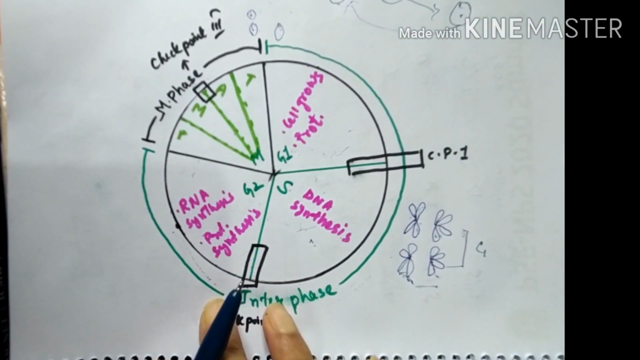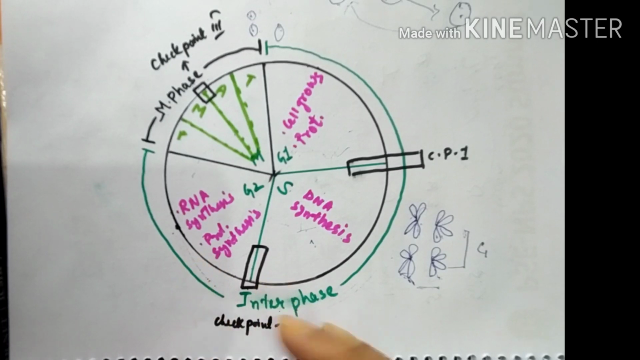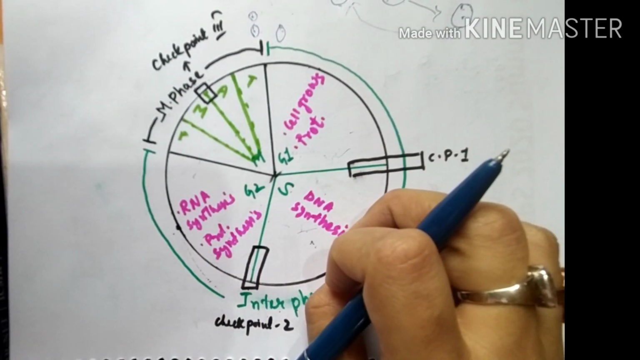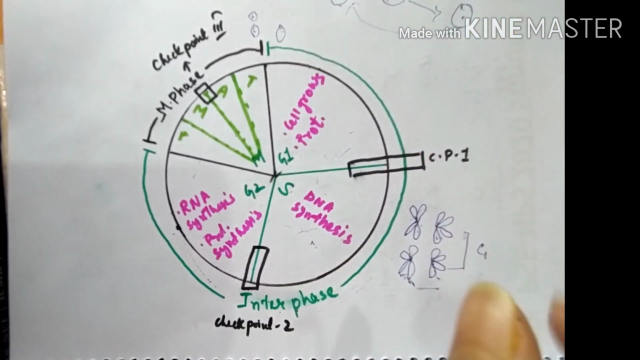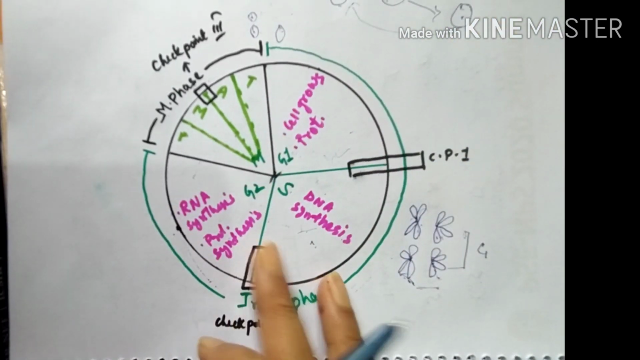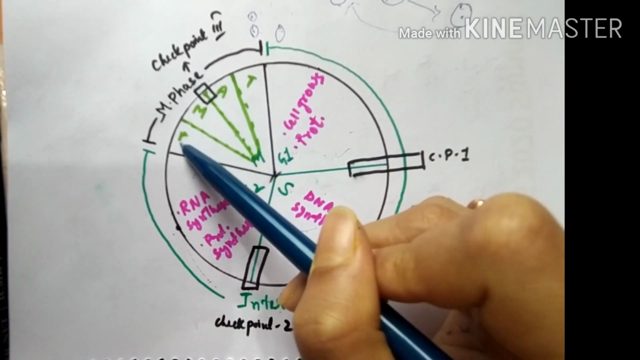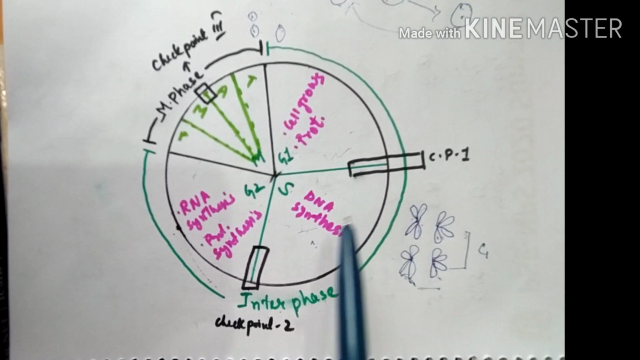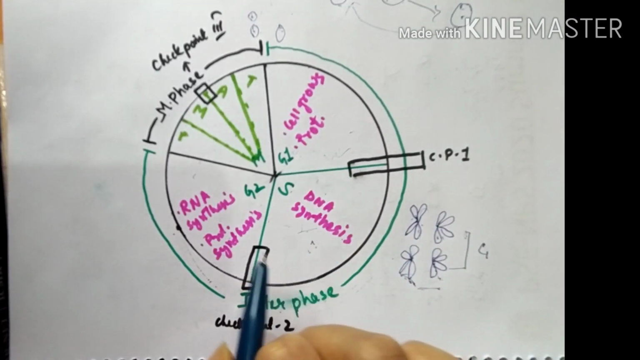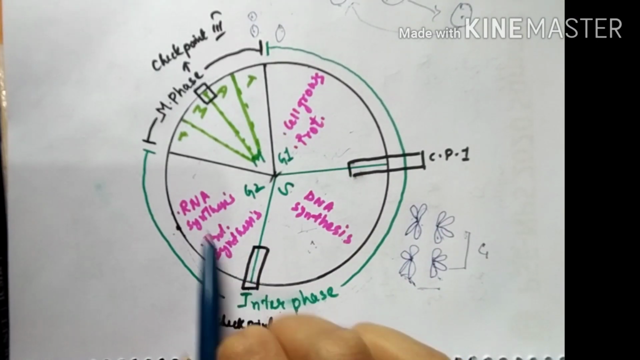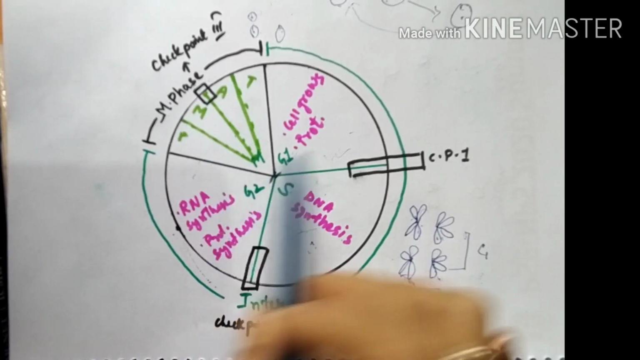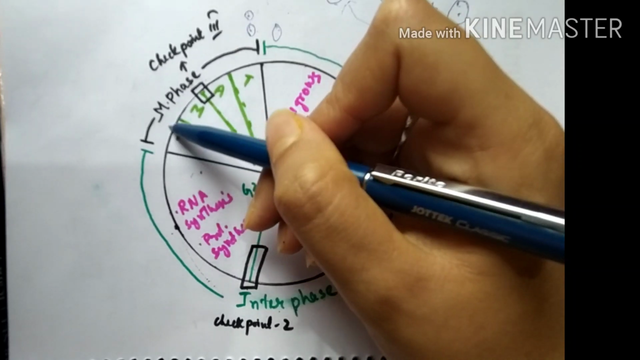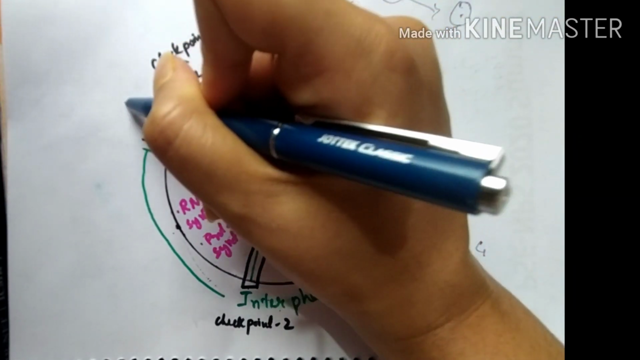Now this is a cell cycle which demonstrates the mitotic cell cycle or the mitosis process. But then what happens during meiosis? The same thing happens, only the difference lies in the M phase. Once the cell grows, the DNA synthesis takes place, then RNA synthesis and protein synthesis are finished, then it will enter the M phase, and here first meiosis 1 is completed.